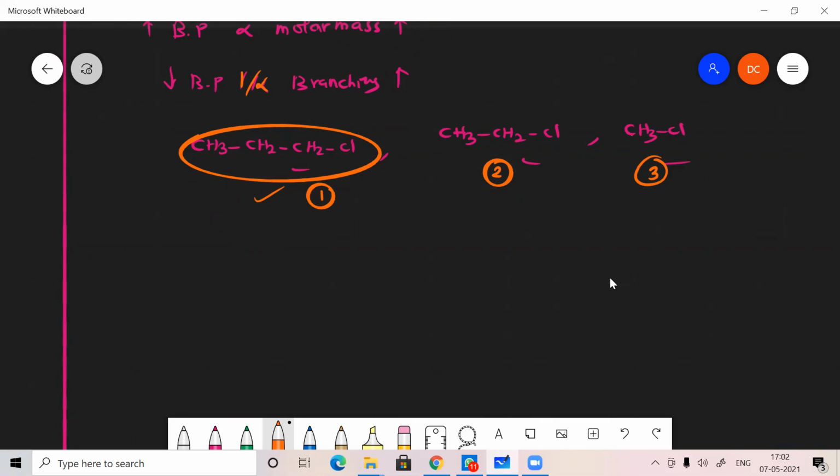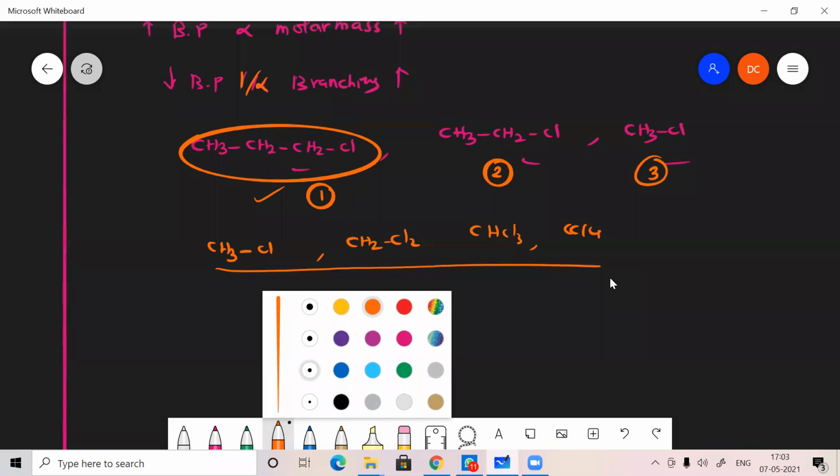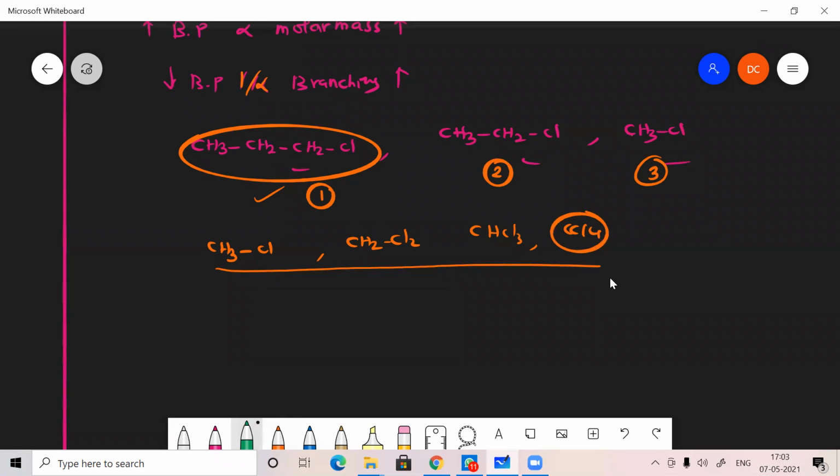They may give something like this: CH3Cl, CH2Cl2, CHCl3, CCl4. Which has higher boiling point? Usually CCl4 will have higher boiling point because 4 chlorine atoms are there. Here 1 chlorine, here 2 chlorine, here 3 chlorine, here we have 4 chlorine atoms. That's why it has higher boiling point than the others. So one has lesser boiling point and one has higher boiling point.